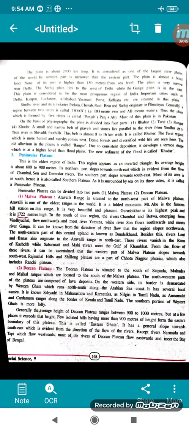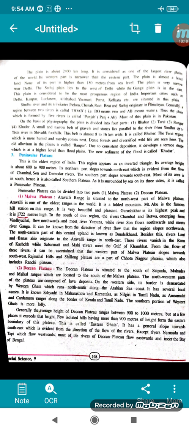The plain is very narrow near Delhi. The Satluj plain lies to the west of Delhi while the Ganga plain is in the east. This plain is considered to be the most prosperous region of India. All the important cities like Delhi, Kanpur, Lucknow, Allahabad, Varanasi, Patna, Kolkata are situated in this plain.